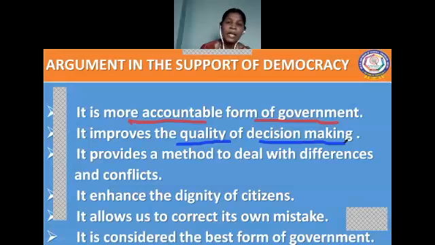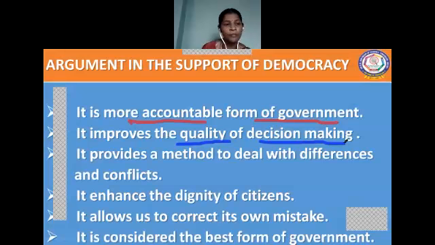If they are going to pass any law in a parliament, the people who represent the people discuss a lot about the particular issue. So democracy is always based on discussion and consultation, with more and more heads put together.